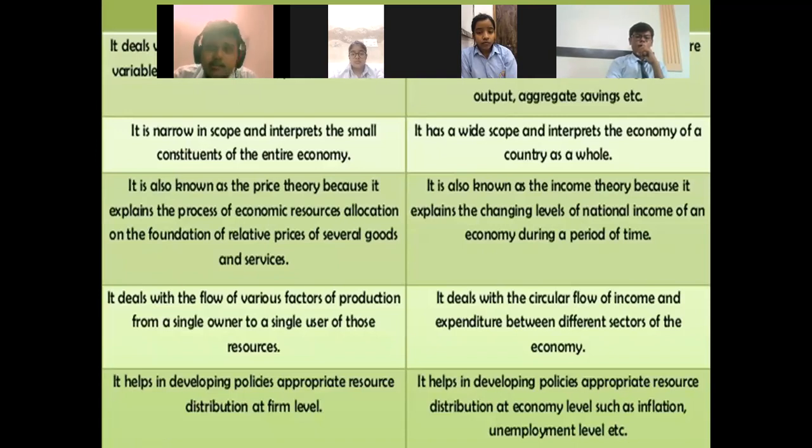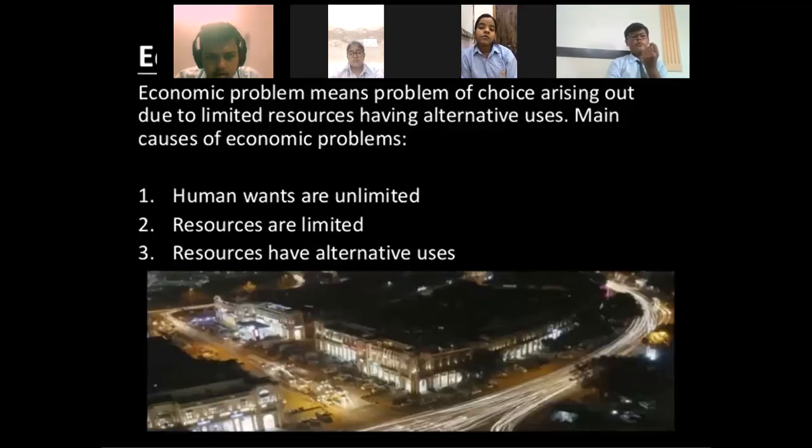The next question was the difference between microeconomics and macroeconomics, which has already been made clear. Micro stands for individual, and the A in macroeconomics stands for aggregate, right? So that complete difference was also done.